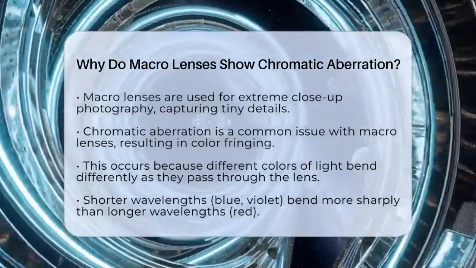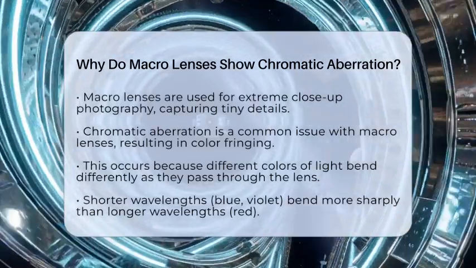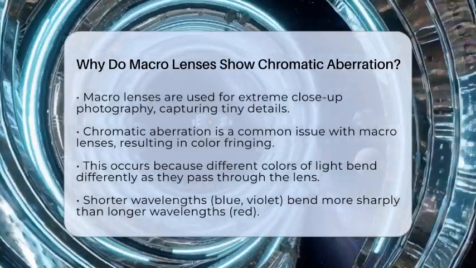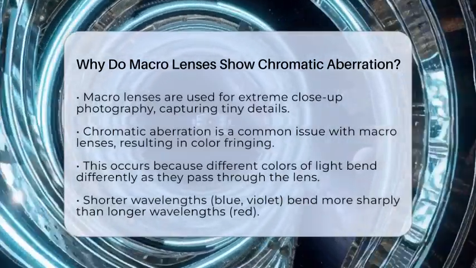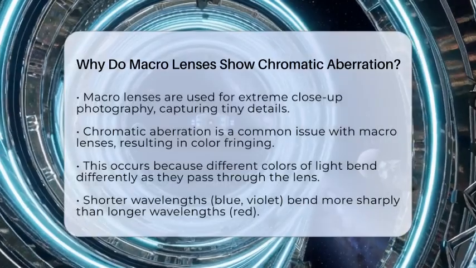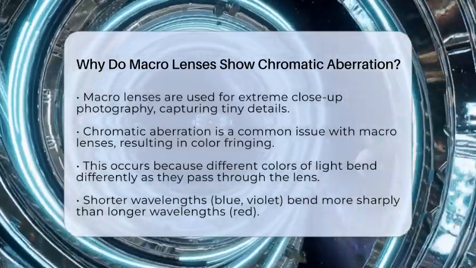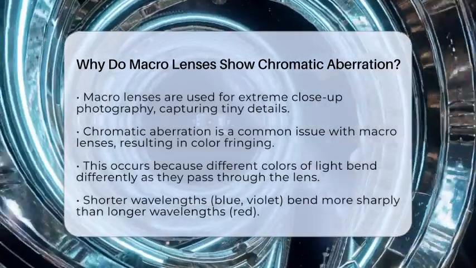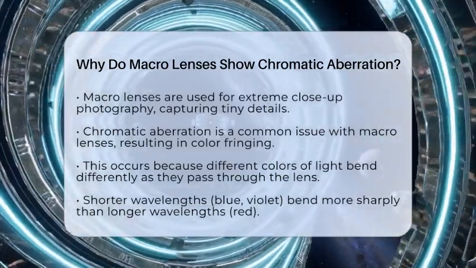However, they often show chromatic aberration, which is when colors do not focus at the same point. This occurs because light of different colors bends differently as it passes through the lens. When light enters a lens, it refracts or bends based on its wavelength. Shorter wavelengths, like blue and violet, bend more sharply than longer wavelengths, such as red.